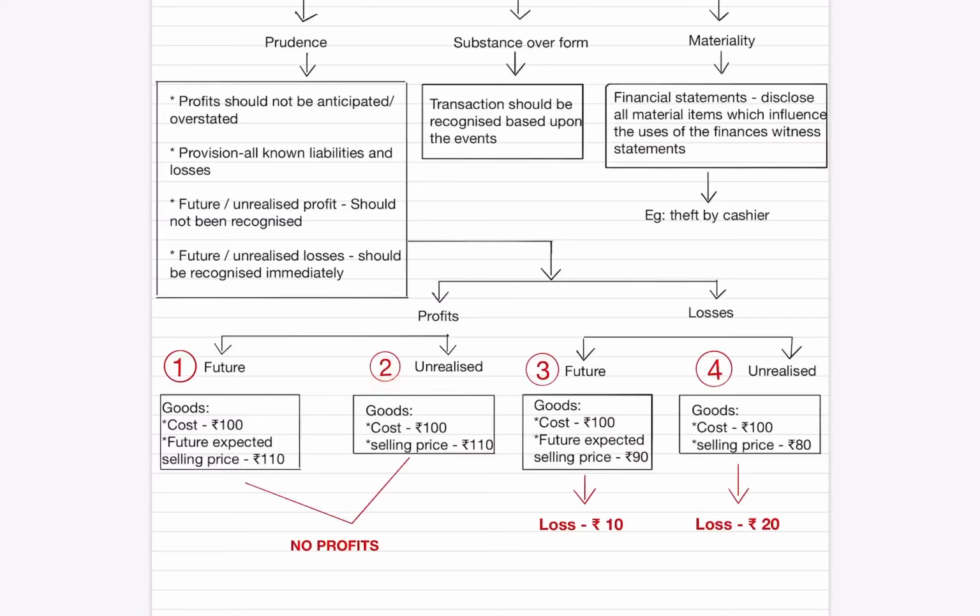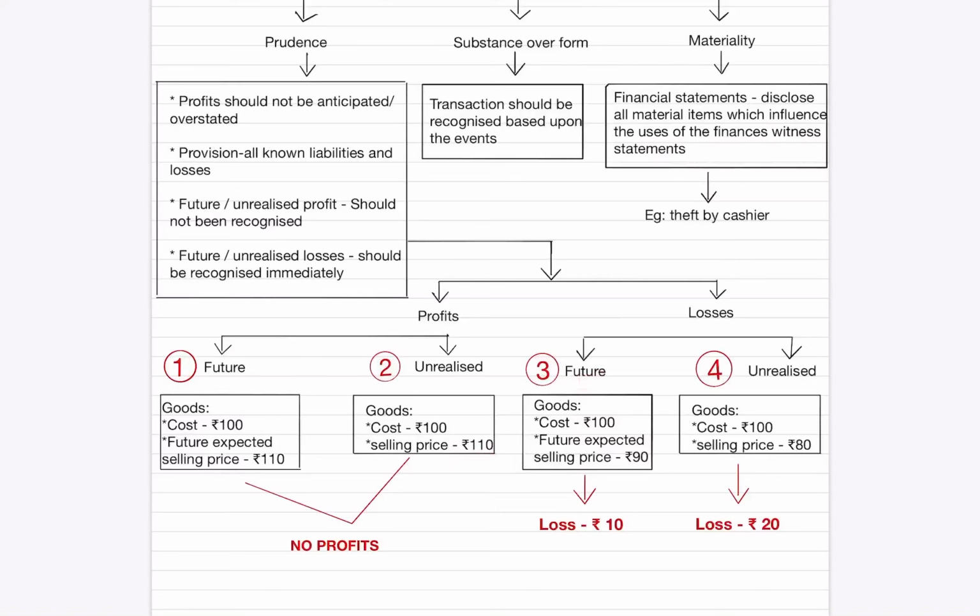Situation 2. Cost of goods is rupees 100 and the selling price of goods is rupees 110. There is a profit of rupees 10, but it is unrealized profit because these goods have not yet been sold. It is still within our ownership. So this unrealized profit should not be recognized. And also it is as per the rule that goods should be valued at cost or market price, whichever is lower. That rule is also part of prudence.